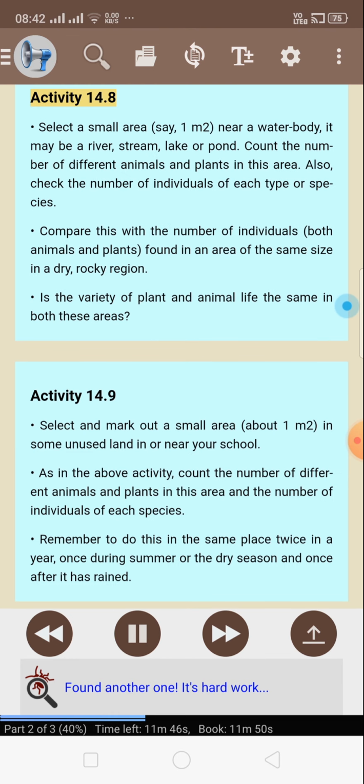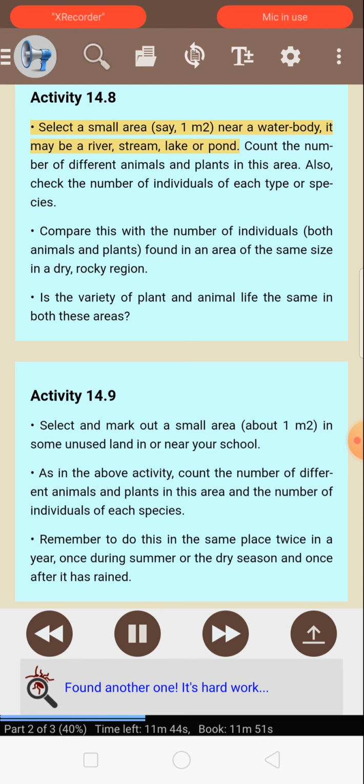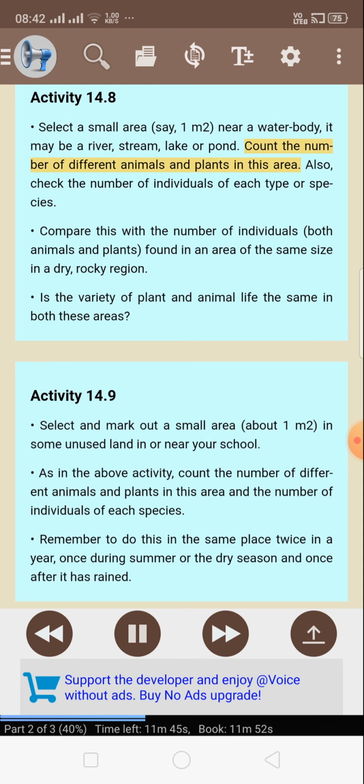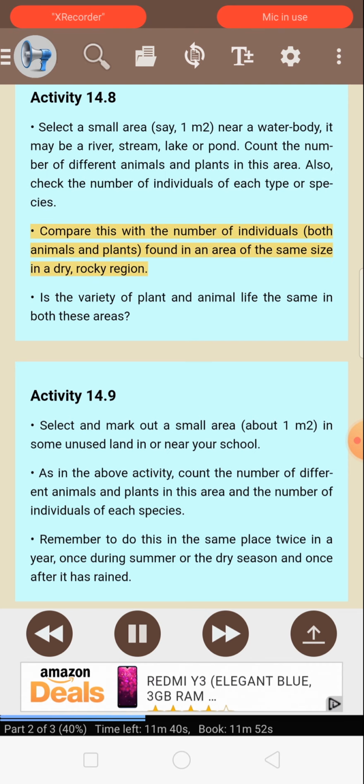Activity 14.8. Select a small area, say 1 square meter, near a water body. It may be a river, stream, lake or pond. Count the number of different animals and plants in this area. Also, check the number of individuals of each type or species. Compare this with the number of individuals, both animals and plants, found in an area of the same size in a dry, rocky region. Is the variety of plant and animal life the same in both these areas?